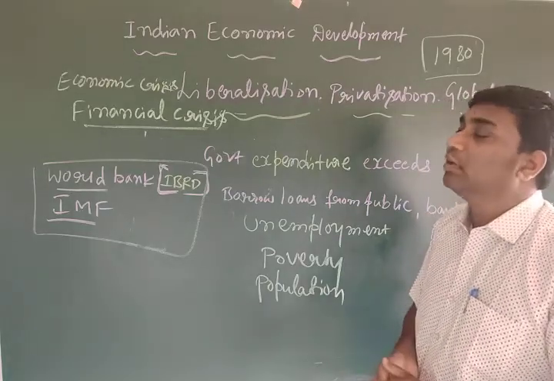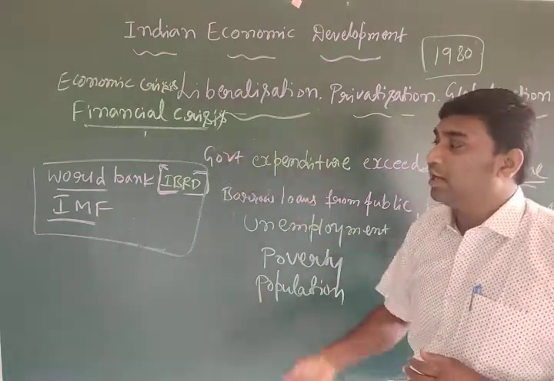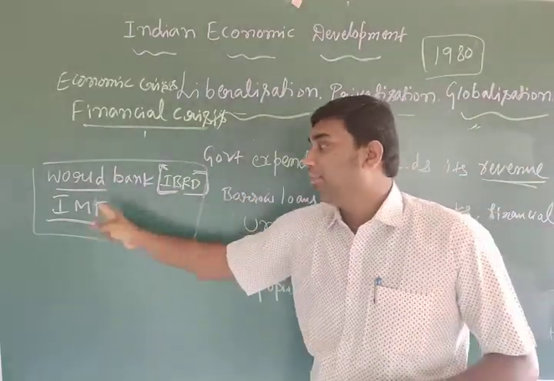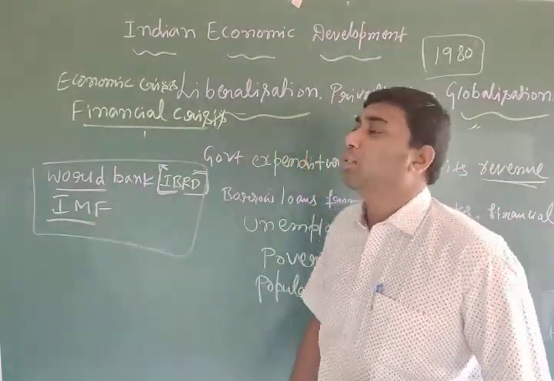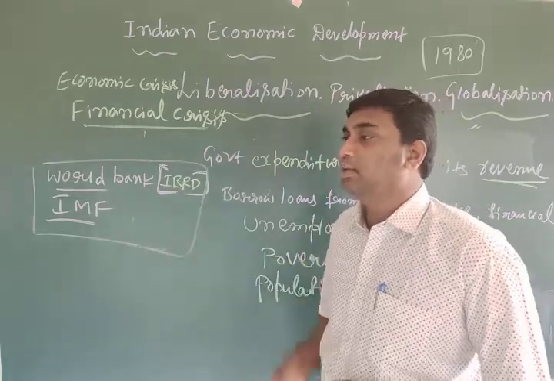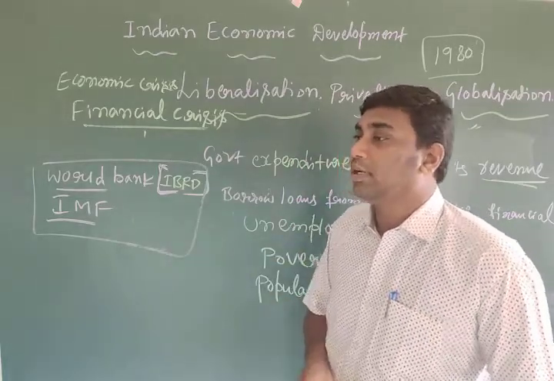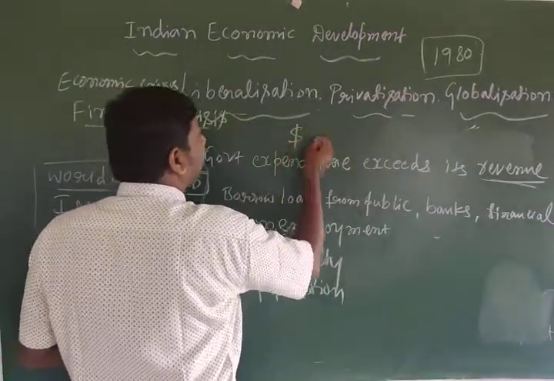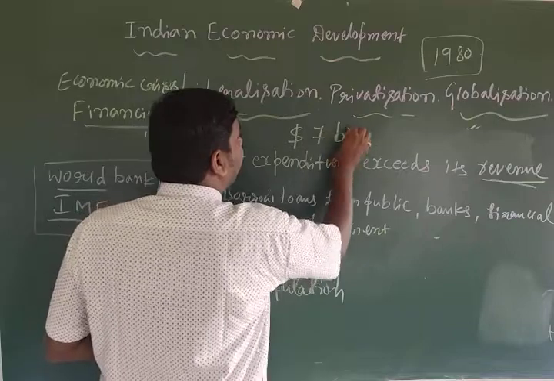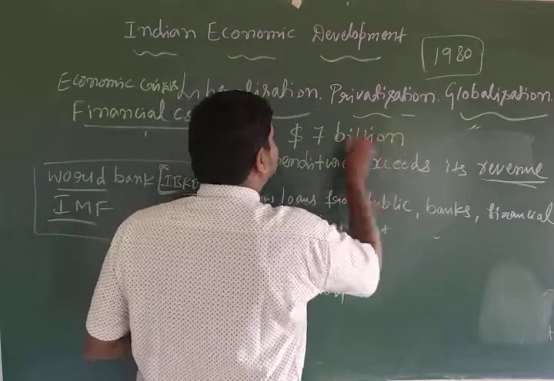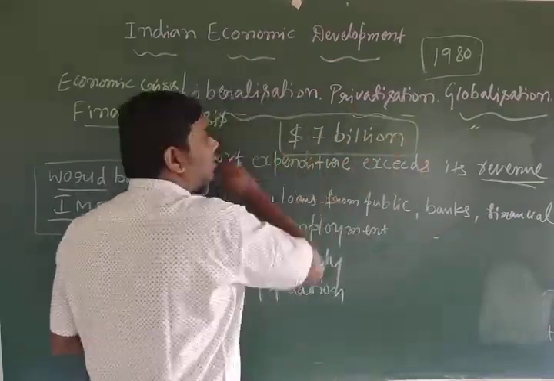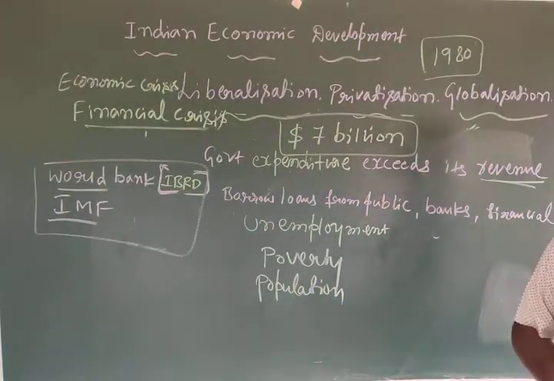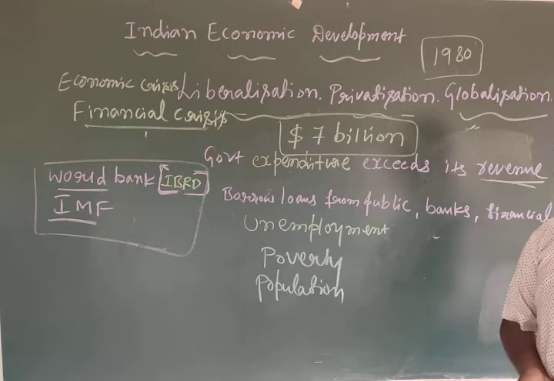So when India approached the IMF and the IBRD, the International Bank for Reconstruction and Development, and the International Monetary Fund, these banks decided to provide a loan. How much? That is $7 billion. They decided to provide a loan of $7 billion to the government of India.